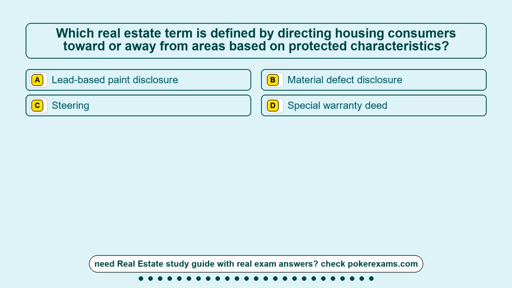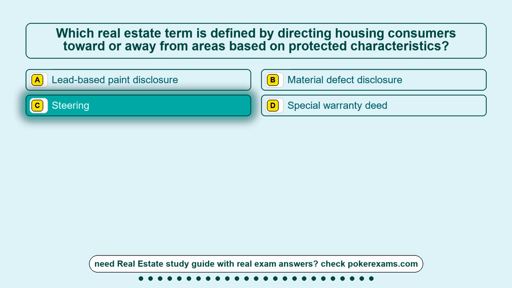Question 9. Which real estate term is defined by directing housing consumers toward or away from areas based on protected characteristics? Option A, lead-based paint disclosure. Option B, material defect disclosure. Option C, steering. Option D, special warranty deed.